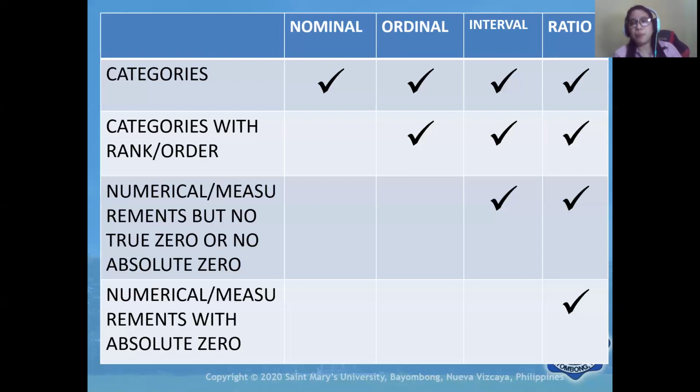So some of the books claim that we only have 3 measurements, and that is the nominal, ordinal, and the scale, wherein the scale or numerical in general includes now either interval or the ratio. So let us see some more examples about this.